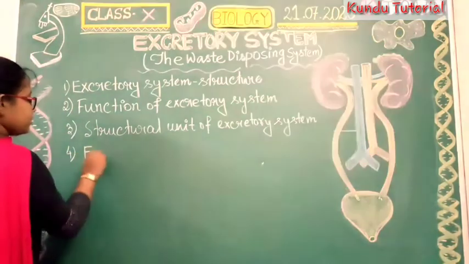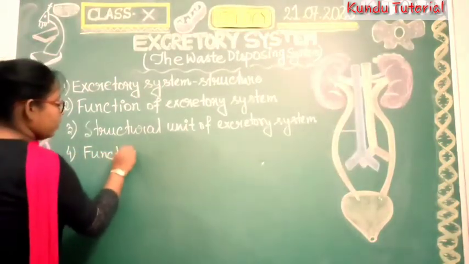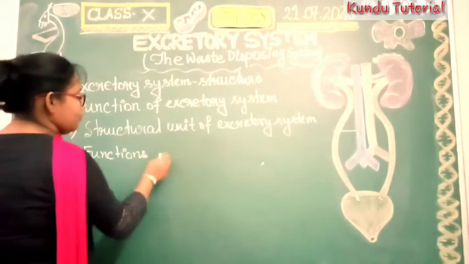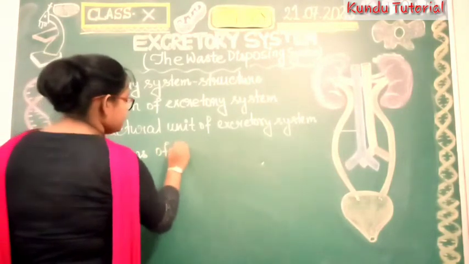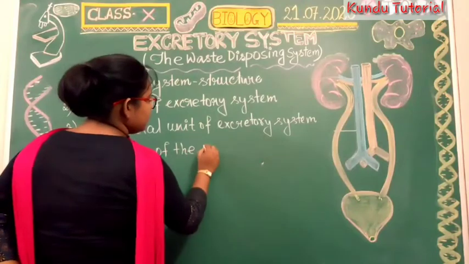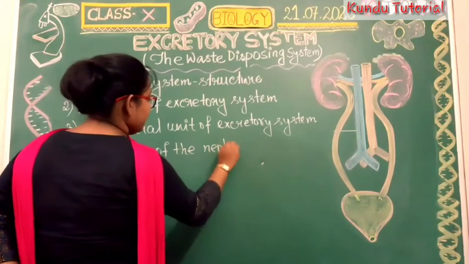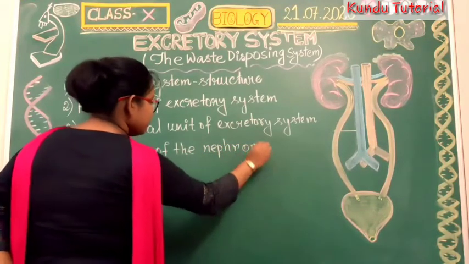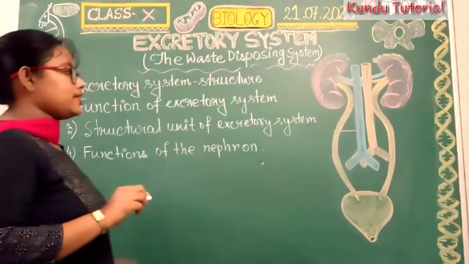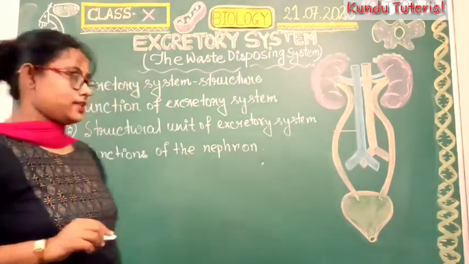So function, obviously, will come of the nephron. Okay, nephron means the unit of the excretory system, right?